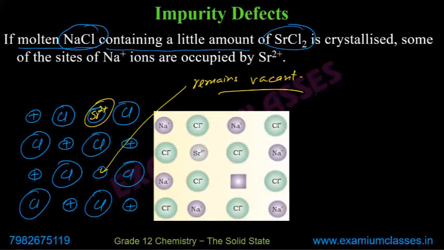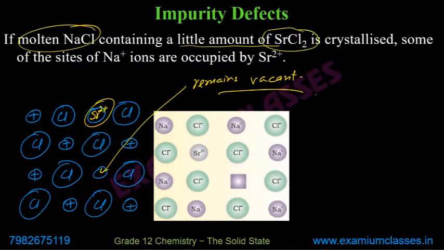So now read it again. In molten NaCl containing a little amount of SrCl2, when it is crystallized, some of the sites of Na+ ions are occupied by Sr2+. But half of the sites will be occupied. So if I say both of these sodium were not present, only one got occupied by Sr2+. One remained vacant.